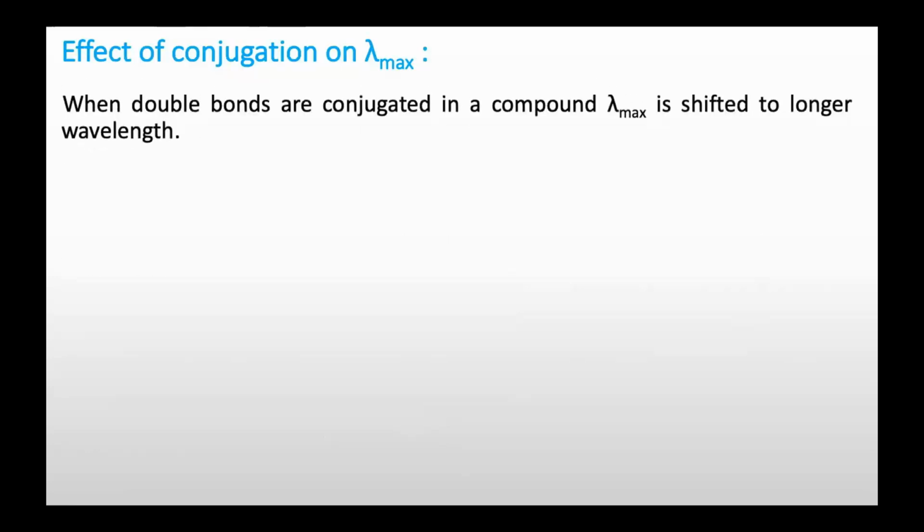Now, the factor that affects lambda max. The main factor which may affect the lambda max or absorbance maxima is the conjugation. So when double bonds are conjugated in a compound, lambda max is shifted toward the longer wavelength, as we can see in these two examples.